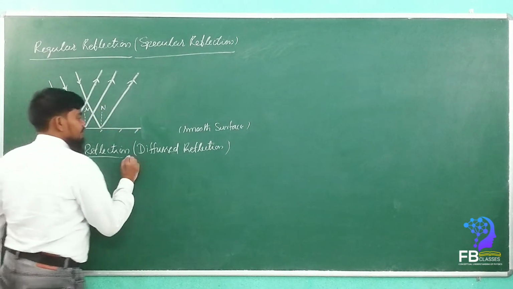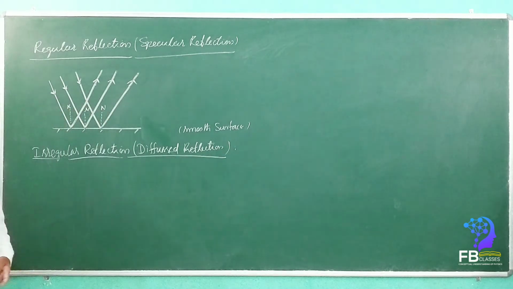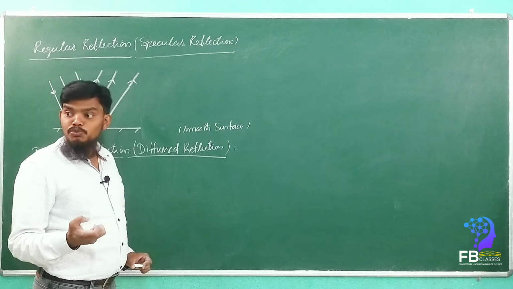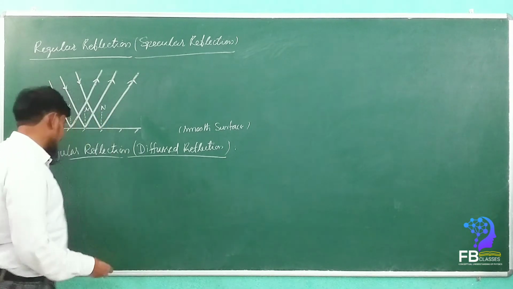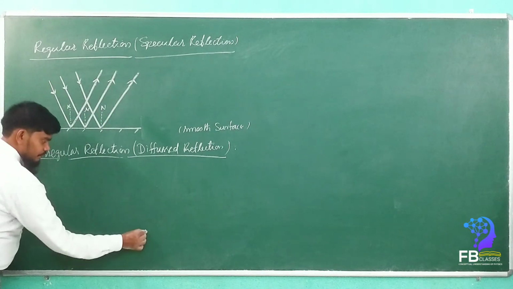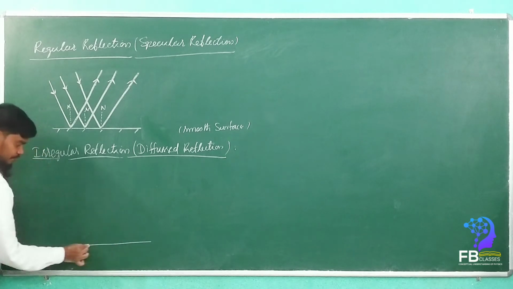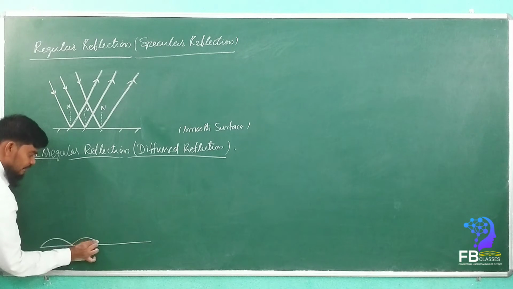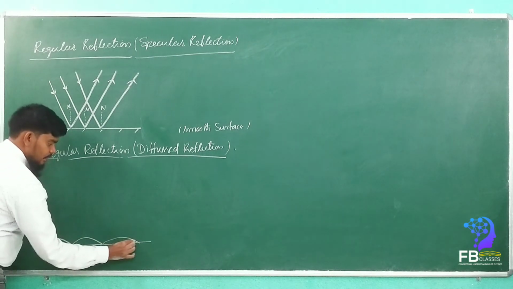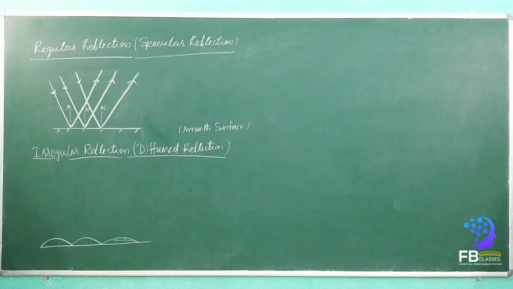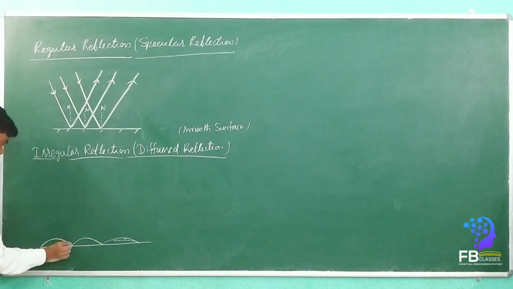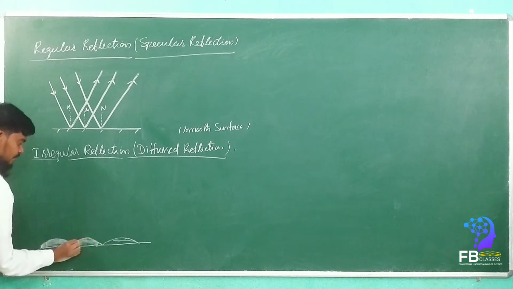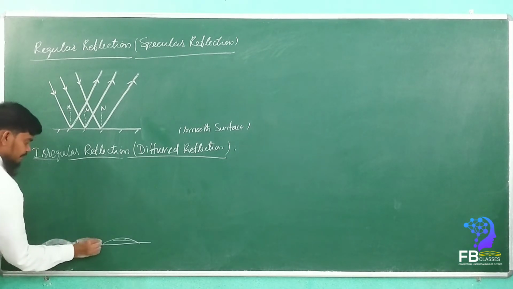Irregular reflection means whenever the light rays are reflected from a surface that is not smooth, now it is a rough surface. See here, for example, consider this is a rough surface. The surface will be there like this, rough surface. So this total is a rough surface. Some rough surface is there.